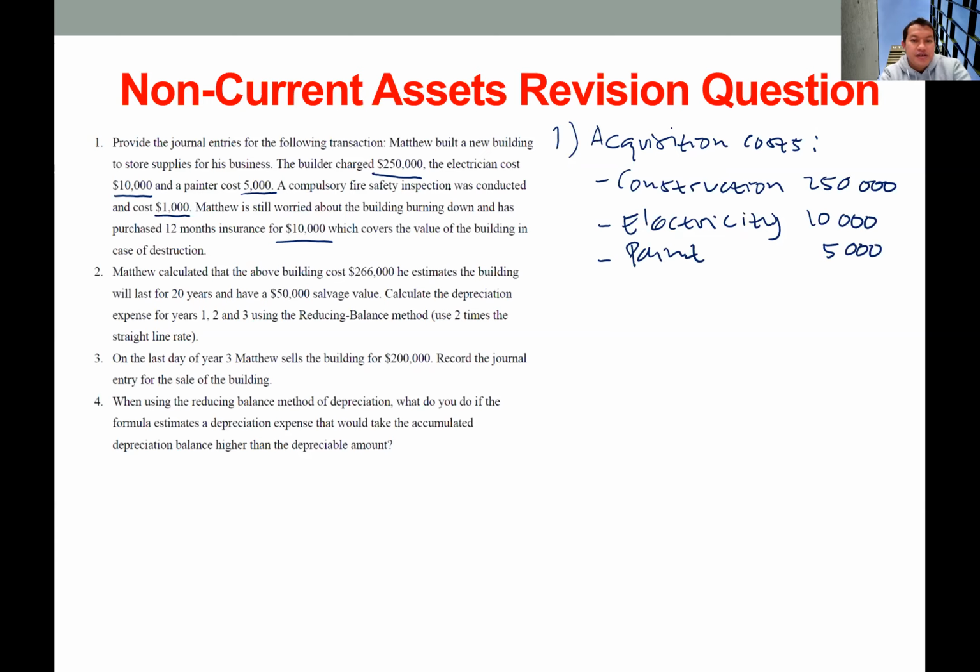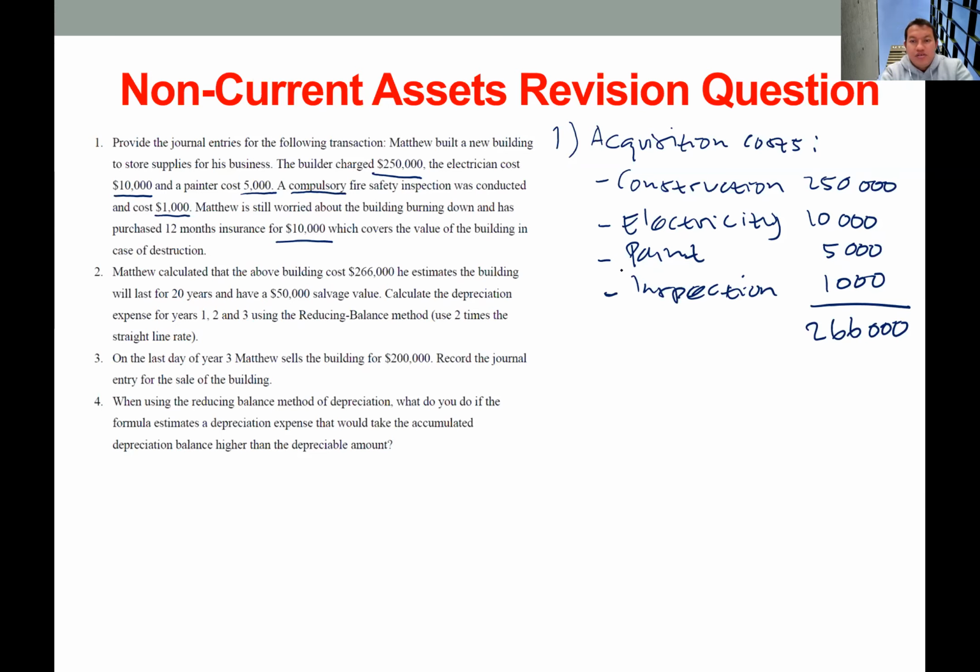And lastly, the inspection cost: because it's compulsory, it should be included as part of the acquisition cost. So we have inspection cost of 1,000. Okay, so in total we have 260 plus 6,000, so 266,000. This will be the total acquisition cost of this building.